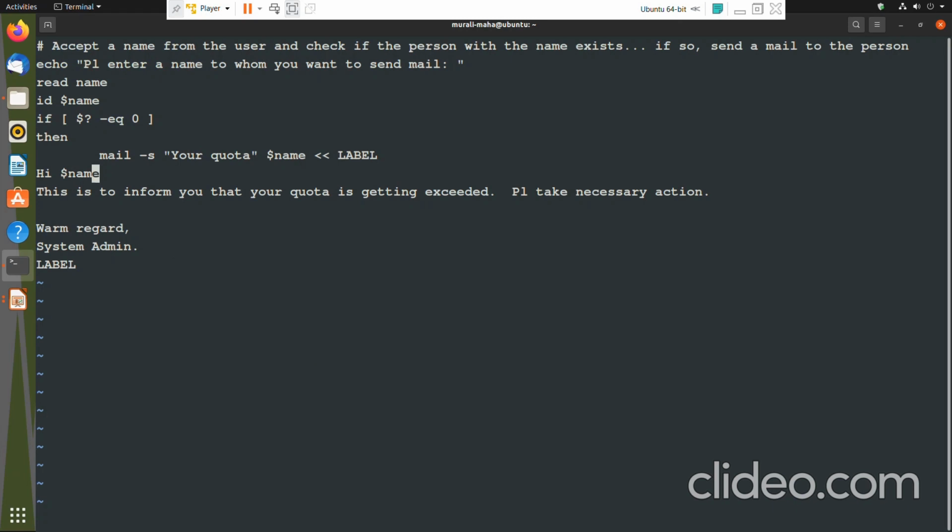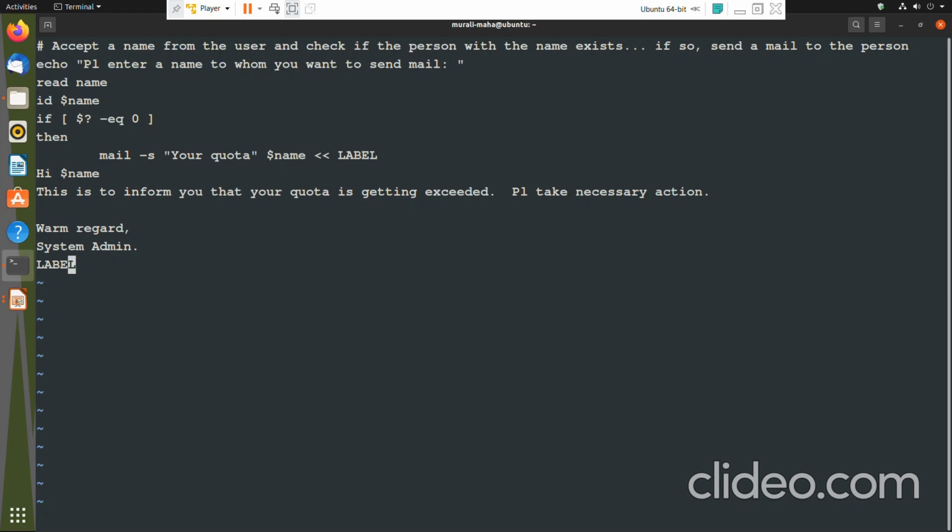As a part of the here document I can give variables, and the value of that variable would be interpreted by the shell. This is a here document. So a here document is a way wherein you can supply the input to the command just within the shell script itself. This is one use of the here document we are seeing through this mail command.